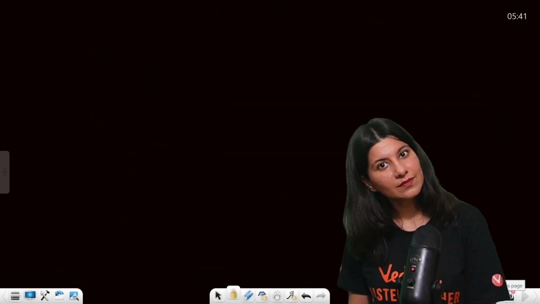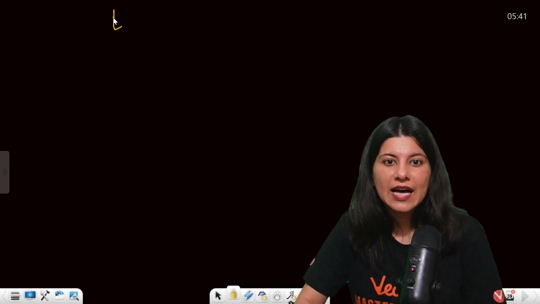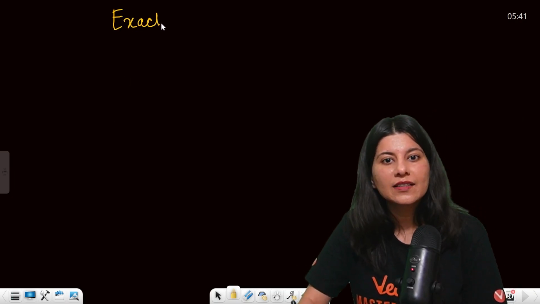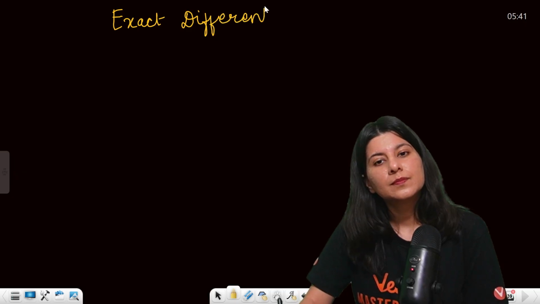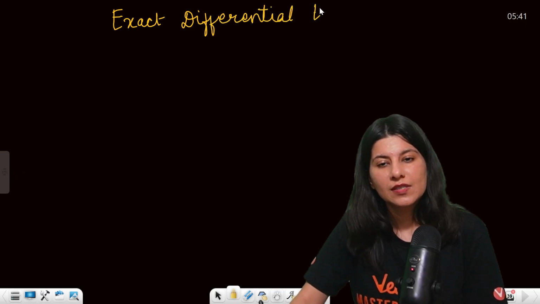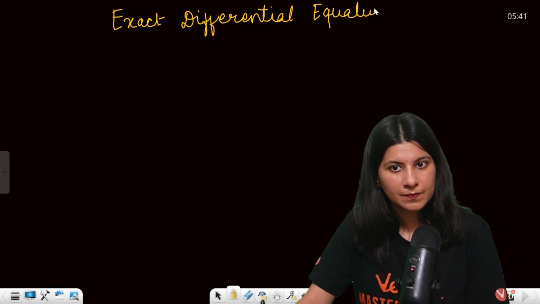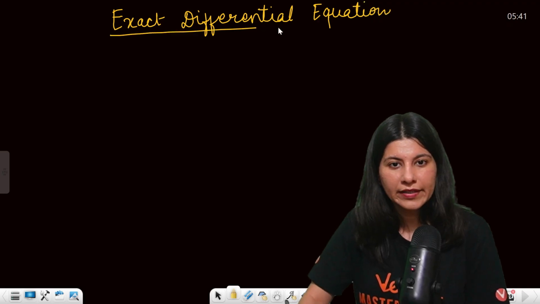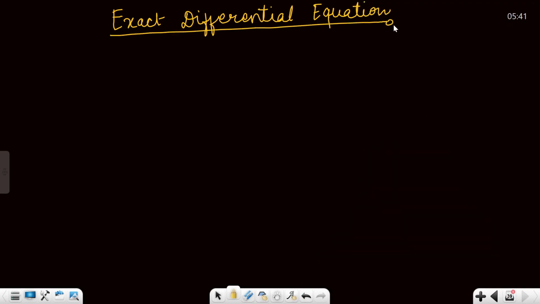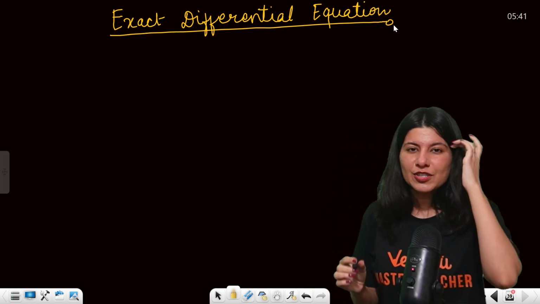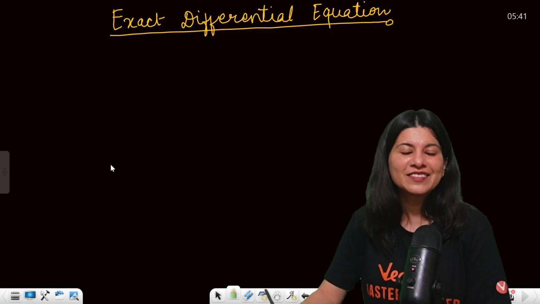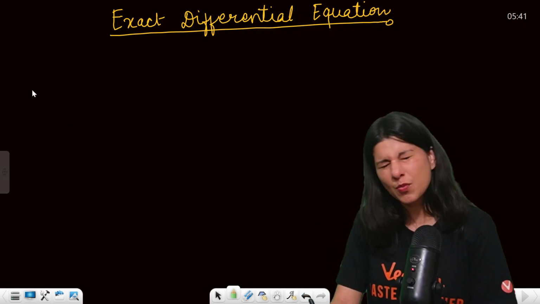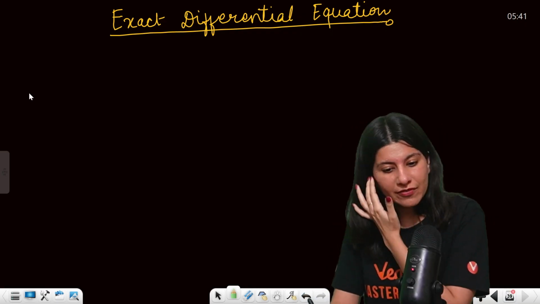Okay. Alright. Now the last part is exact differential equation. Okay, exact differential equation. Now what is an exact differential equation? This is my favorite type, by the way, because this is quite intuitive. You'll find it very intuitive if you understand these small basics of integration and differentiation.